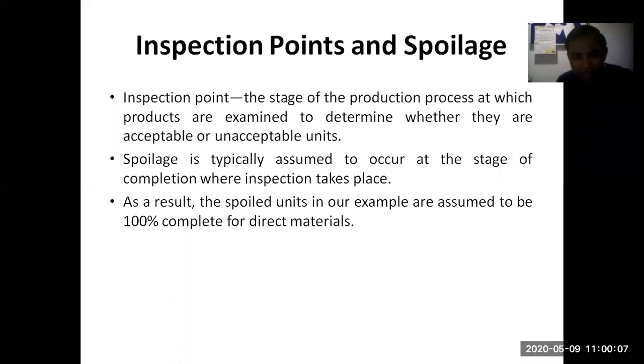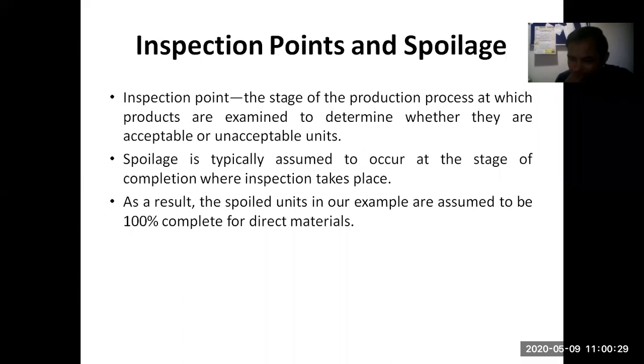But when it happens at the last point, that means when the product is already ready for sale, all resources have been consumed, and at that point of time the QC people say that this number of units are not good to be sold in the market. But till that time, all cost has been incurred.